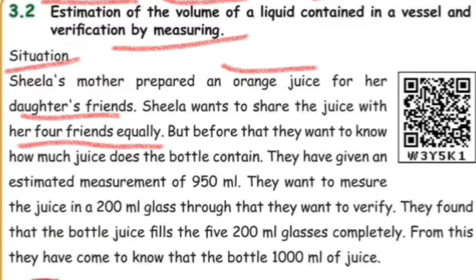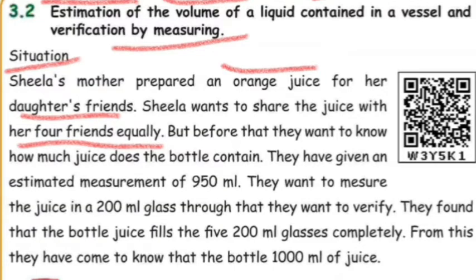Sheila has 4 friends, and Sheila herself along with the 4 friends makes 5. That means Sheila wants to distribute the juice among 5 members.